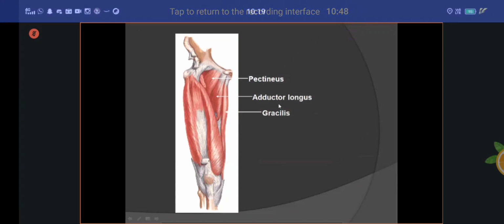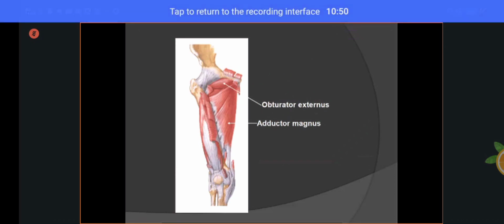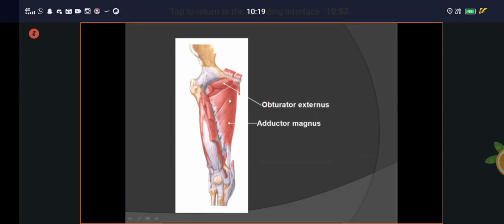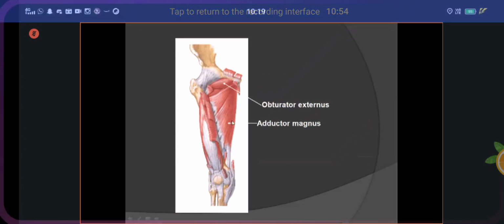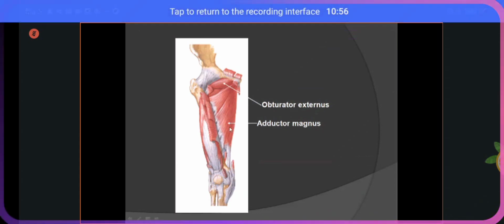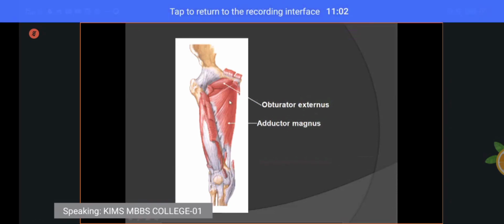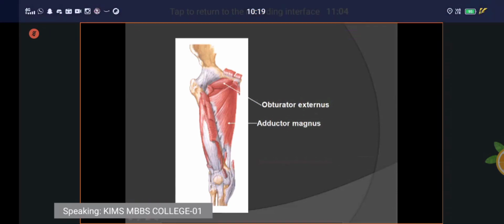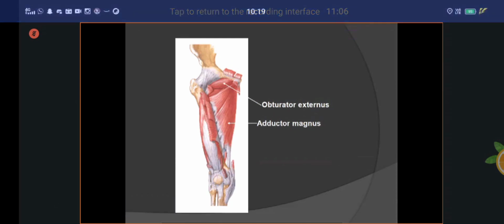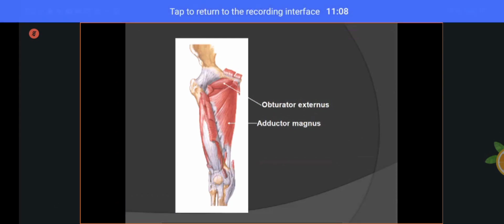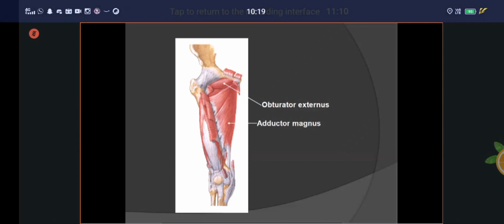After that, obturator externus. Understand? Adductor magnus. This is your adductor brevis muscle. These are the muscles of the adductor compartment of the thigh. Clear about this? Any doubts? Any doubts you can ask me.